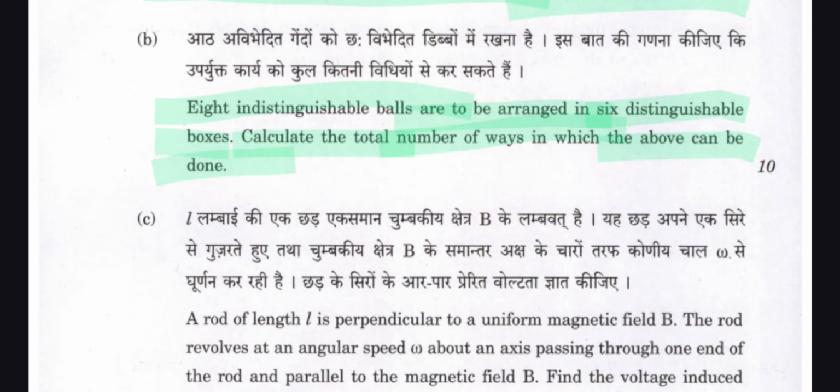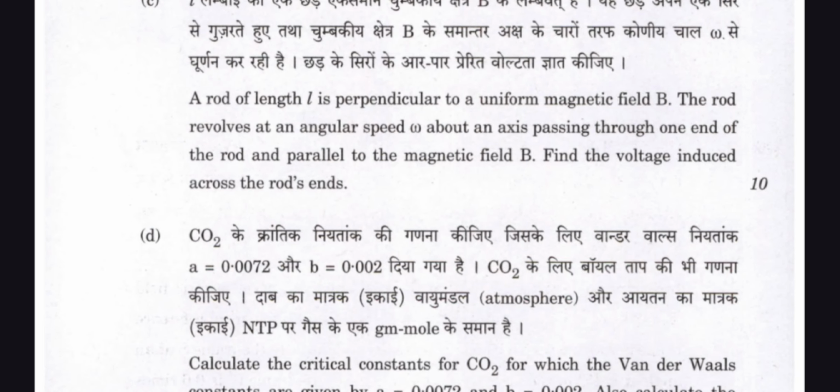Question number c is here. The rod of length L is perpendicular to the uniform magnetic field B. The rod revolves at an angular speed omega about an axis passing through one end of the rod and parallel to the magnetic field B. Find the voltage induced across the rod's ends.